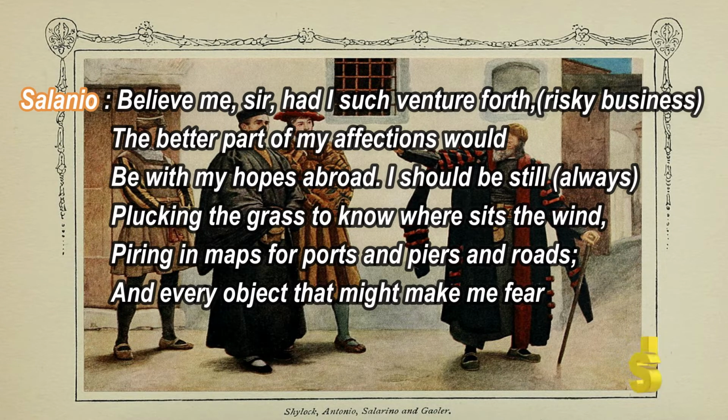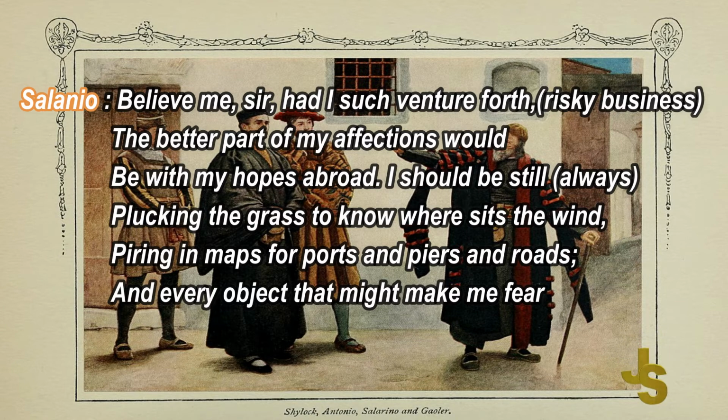The better part of my affection would be with my hopes abroad. I should be still always plucking the grass to know where sits the wind. Means, if my ventures are on the sea, if I had been in such a risky business, then I would always pluck the grass to know the direction of the wind. Where is the direction of the wind? Because that determines the fate of my ships.